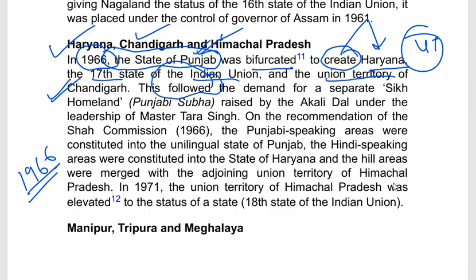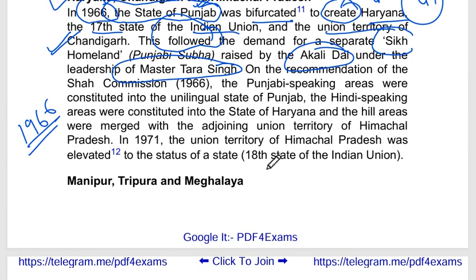Actually, behind the bifurcation of the Punjab state, there was a massive movement led by the Akali Dal, headed by Master Tara Singh, and that triggered the bifurcation of the state of Punjab.